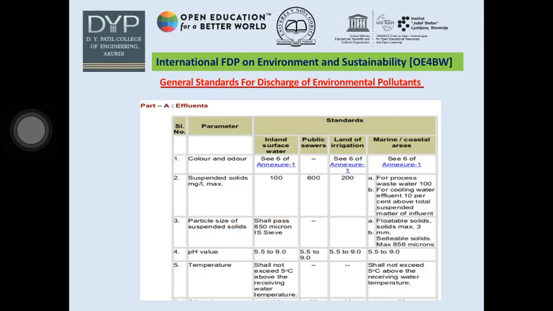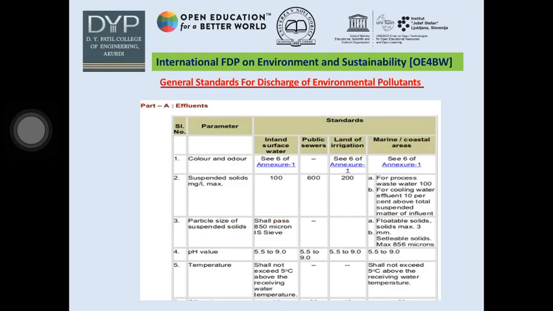The environmental pollutants are based on physical, chemical, and biological properties of water. The wastewater has to be disposed of safely in regards to the environmental legislation.